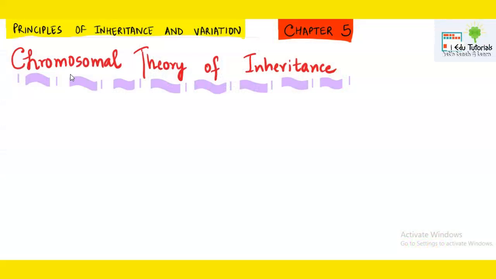Hello learners, in this video we will study about chromosomal theory of inheritance. This chromosomal theory of inheritance came into existence when Mendel was not alive. Till the time he was there, only the word factor was known to him. Not even genes were known to him because their names were given later by Johannsen. So till the time he was alive, he did not know about genes or chromosomes. What he knew was just a factor, which was synonymous to gene.